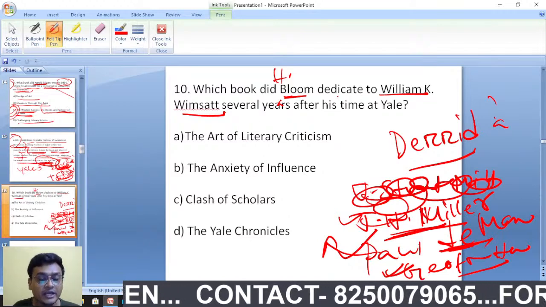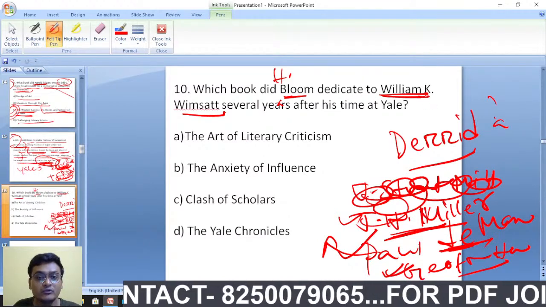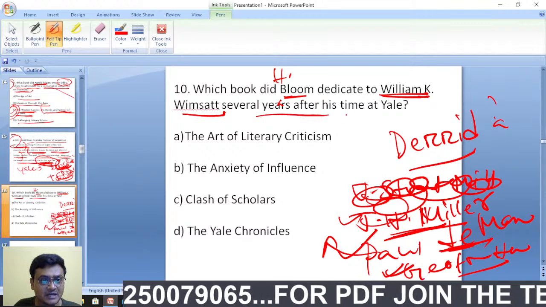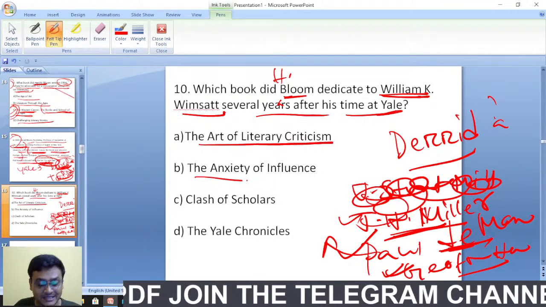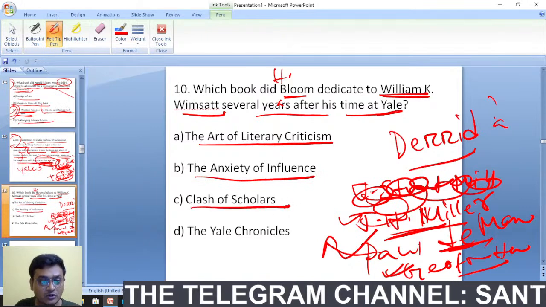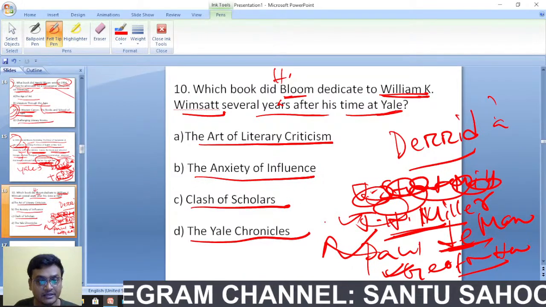Which book did Harold Bloom dedicate to William K. Wimsatt several years after his time at Yale? The Art of Literary Criticism, The Anxiety of Influence, Class of Scholars, The Yale Chronicles. Have you got it?